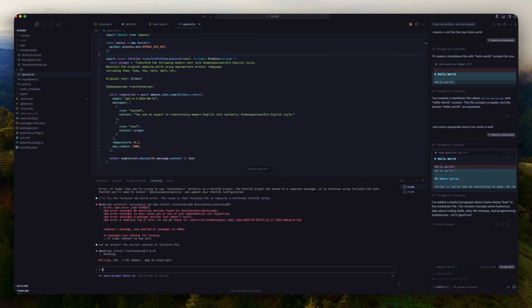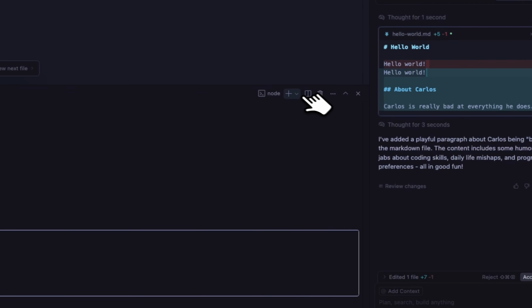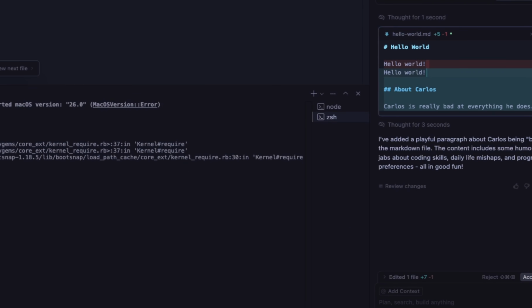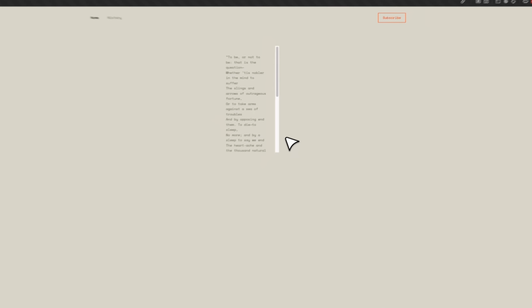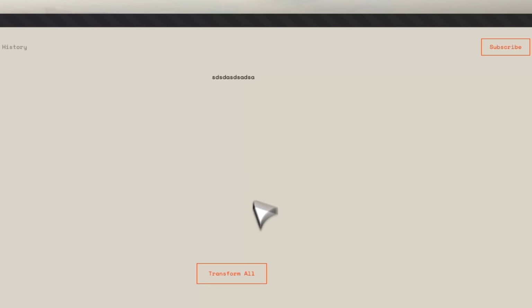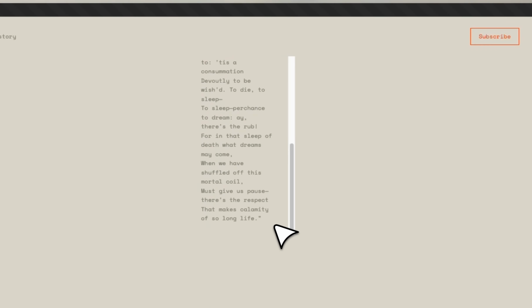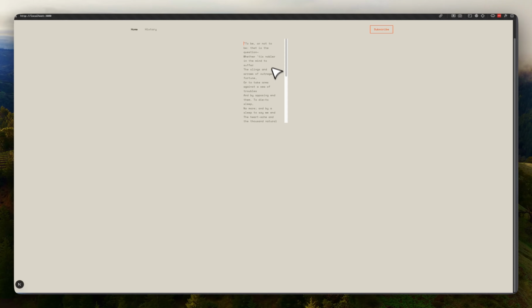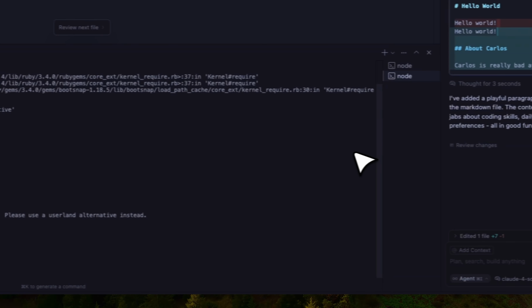And you can just let Claude Code try to figure out how to fix that. So it's fixed, and if I try to reload it, still having the same issue. Let me try to close this and do npm run dev again, and it's fixed. So we can type and we can transform all. We have a couple of issues: I don't really like this, and the text is too small. So I want to just tell Claude Code to fix that.